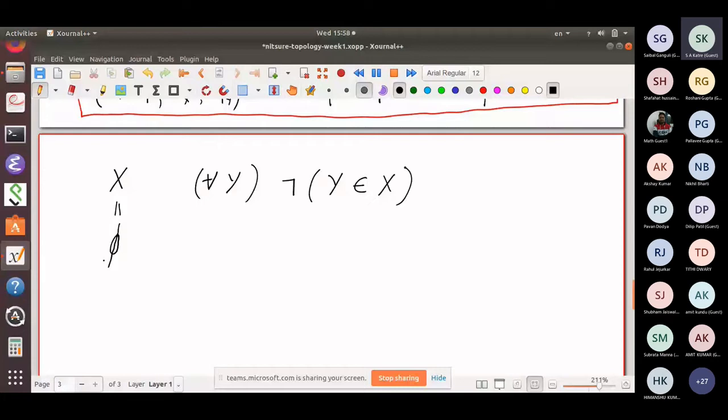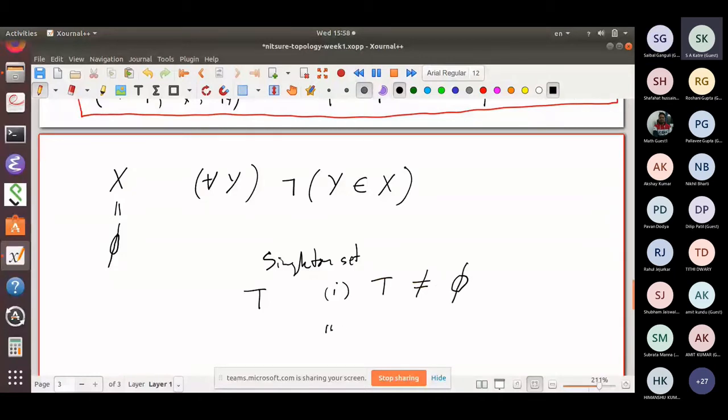How about a singleton set? Let's talk of a singleton set. A singleton set T has the following property. It has two properties. The first property is T is not empty.